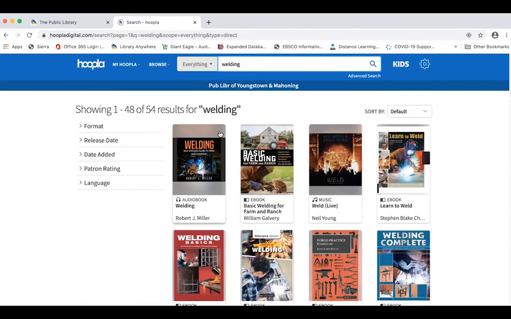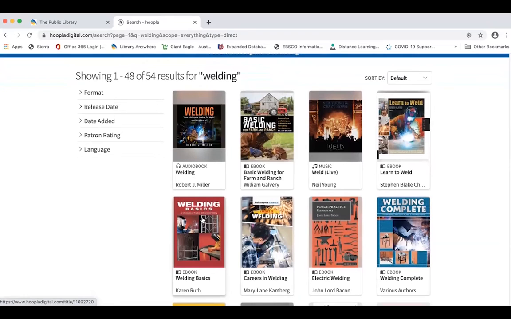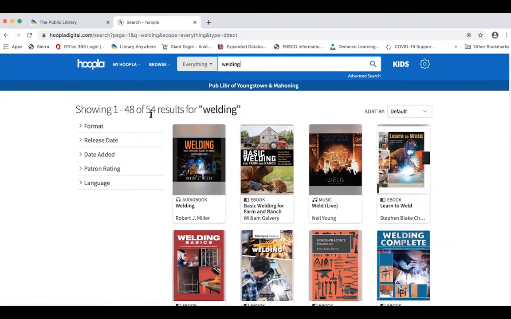And we'll find lots of ebooks about welding. So there's whole textbooks. There's one that's even an audiobook about your ultimate guide to weld and cut metal. But they also have the ebook versions that you'd read for welding basics and welding complete. And there's more. You can see it has actually 54 results.